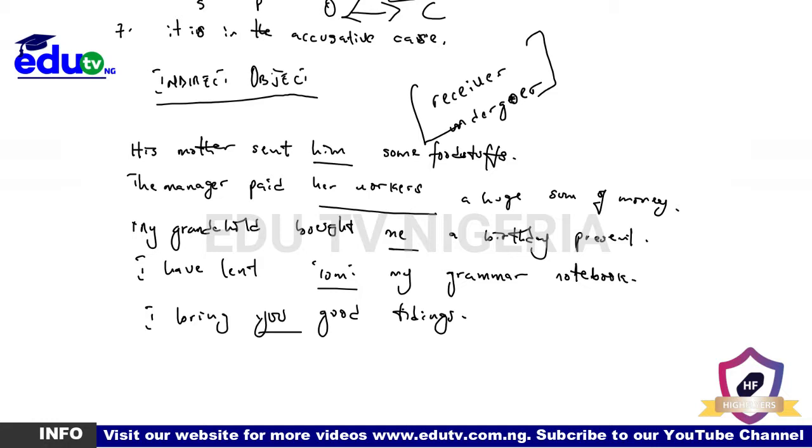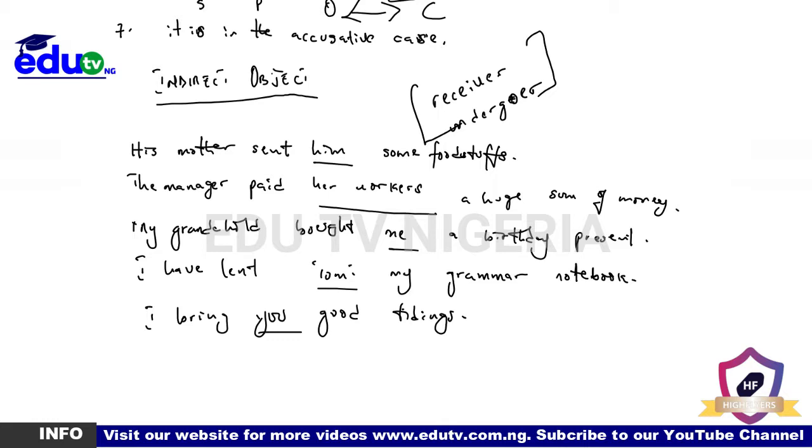Now, that tells you that if you look at this very well, his mother is the subject, sent is the predicator, him is your indirect object, some foodstuffs is your direct object. Same goes for these. The manager, subject, paid, predicator, her workers, indirect object, a huge sum of money, direct object. My grandchild, subject, bought, predicator, me, indirect object, a birthday present, direct object. I, subject, have lent, predicator, me, indirect object, my grammar notebook, direct object. I, subject, bring, predicator, you, indirect object, and then good tidings, direct object.